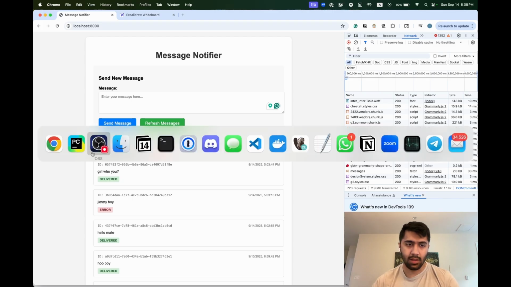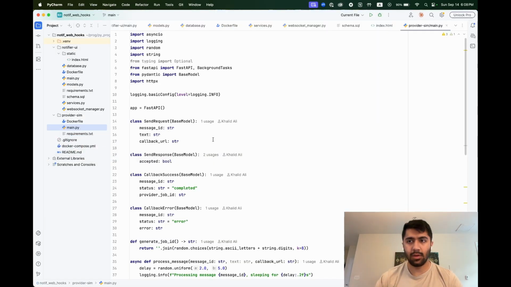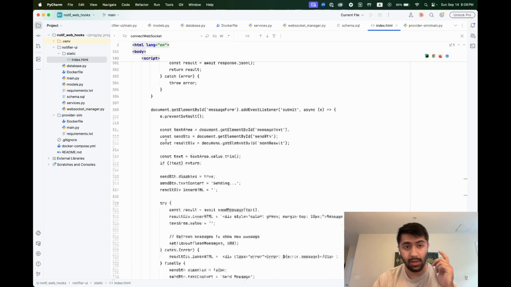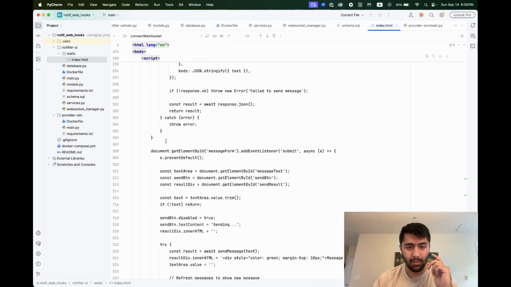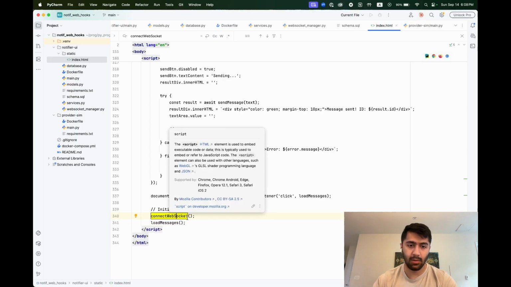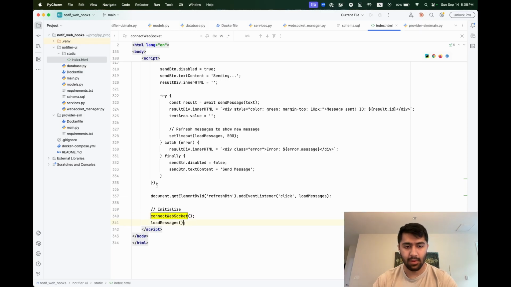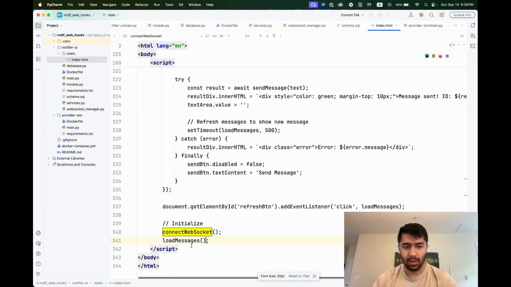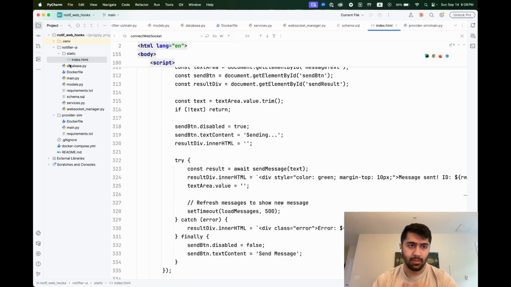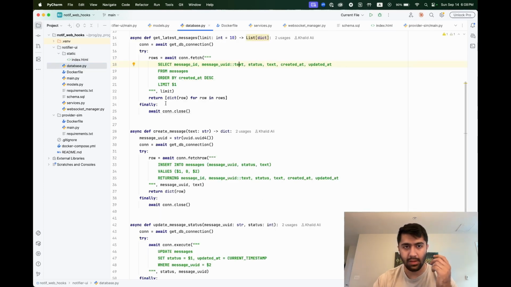So with this in mind, let's take a look at the code. First things first, I talked about it briefly, but every time a client opens up, we're going to have a dedicated WebSocket for them. We've got load messages there, and then we'll load our messages onto the page. This will be static because I wanted to keep things simple.